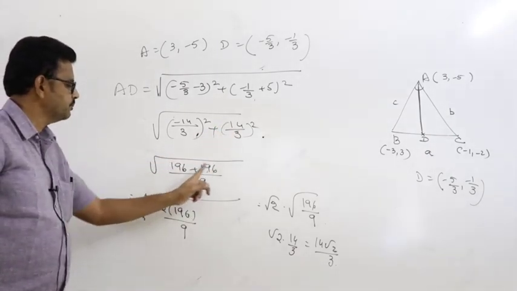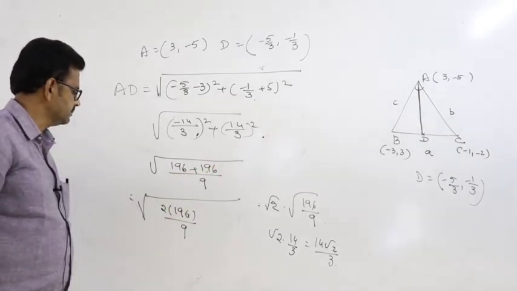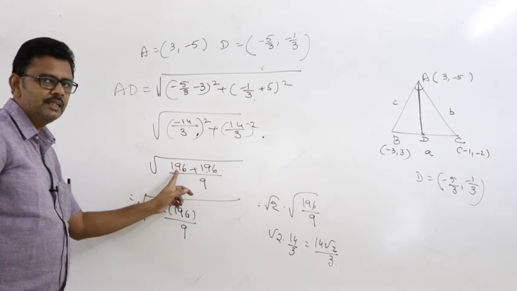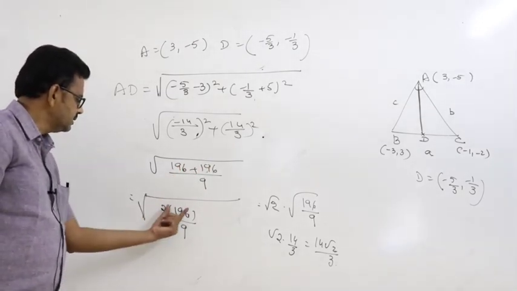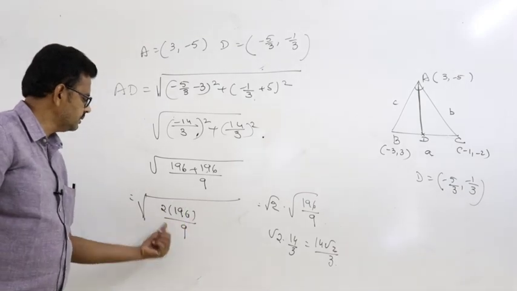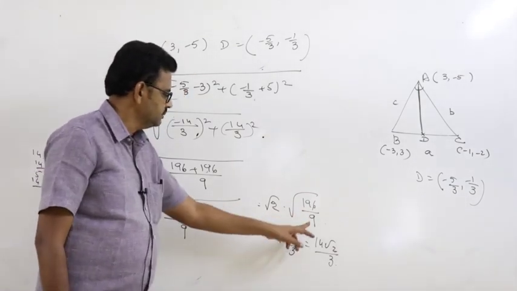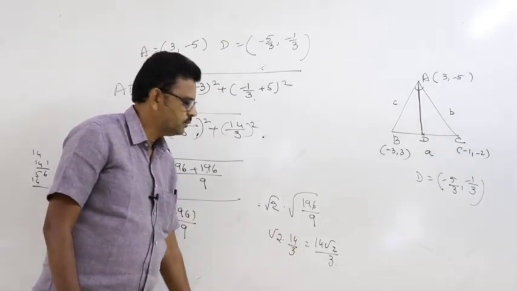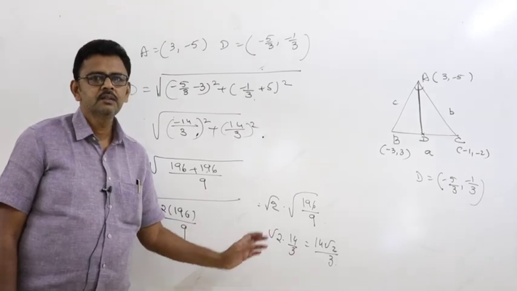So 196 plus 196, that is 2 times 196, just like x plus x is 2x. The square root of this is 14 by 3. So root 2 into 196 by 9 equals 14 root 2 by 3. This is only the distance formula. Okay, thank you.